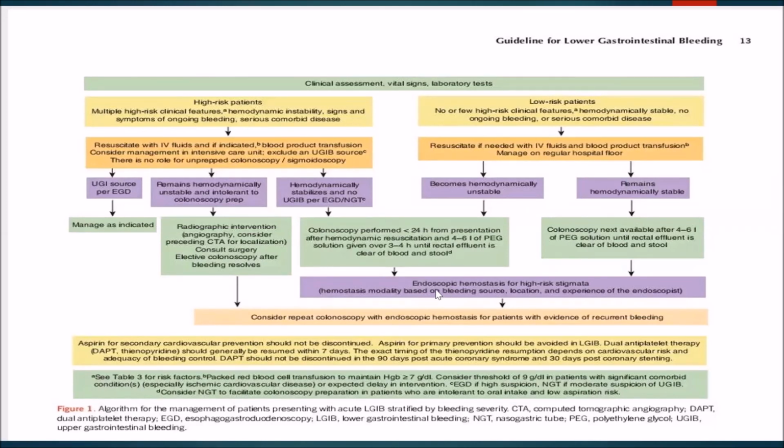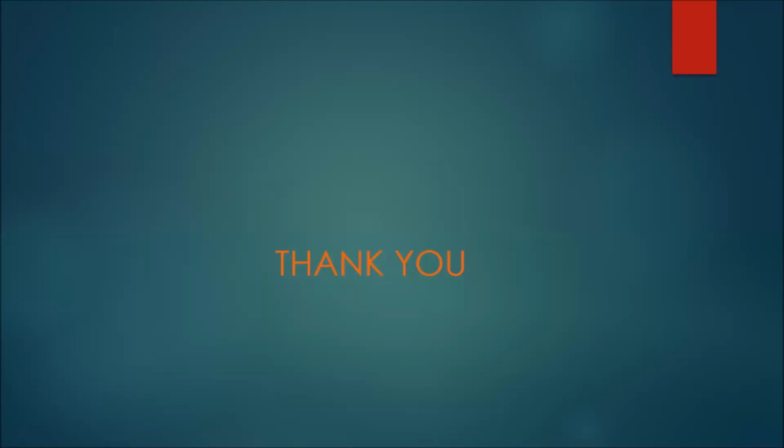We'll first try to achieve endoscopic hemostasis for high-risk cases, and repeat colonoscopy has to be considered to avoid recurrent bleeding or to diagnose recurrent bleeding earlier. And again, regarding the drugs, as we discussed, we should take a multidisciplinary approach, considering cardiologist, neurologist and gastroenterologist opinion, while stopping or continuing any antiplatelet or anticoagulant therapies. Thank you, sir.